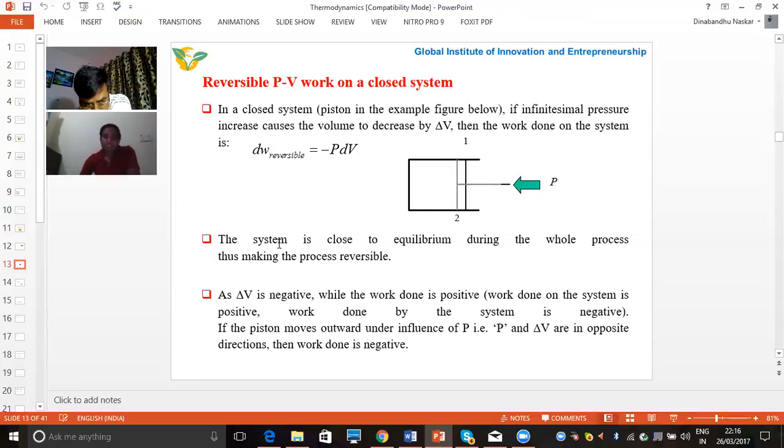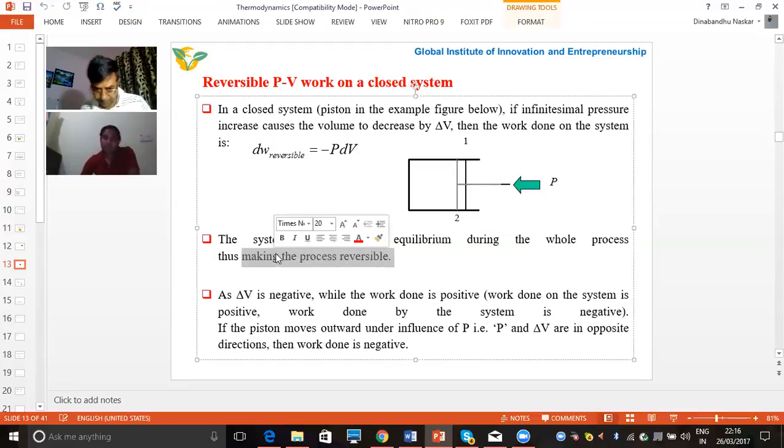So the system is in closed equilibrium during the whole process, thus making the process reversible. So in a reversible process, we can get the maximum work done. In the same equations, if we are dealing with the work done by the system, this will come with a plus sign. So this is the concept of how we calculate the work done in a reversible process.